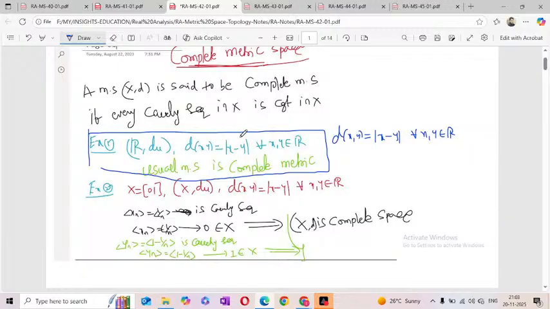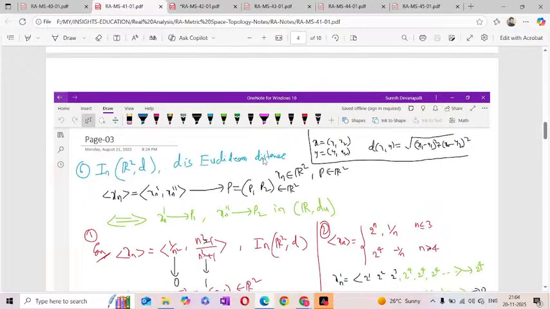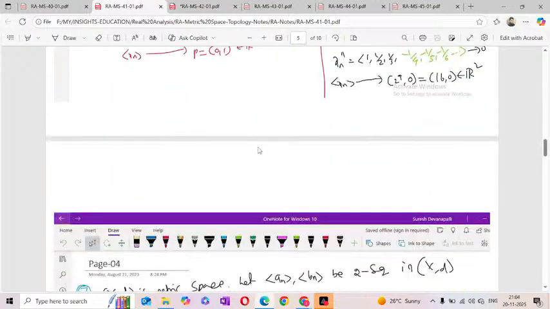Now, is it a complete metric or not? Complete metric means that if every Cauchy sequence is convergent, we call that type of metric a complete metric space. Observe that previously we have seen the Cauchy sequence. In the usual metric, every Cauchy sequence must be convergent.